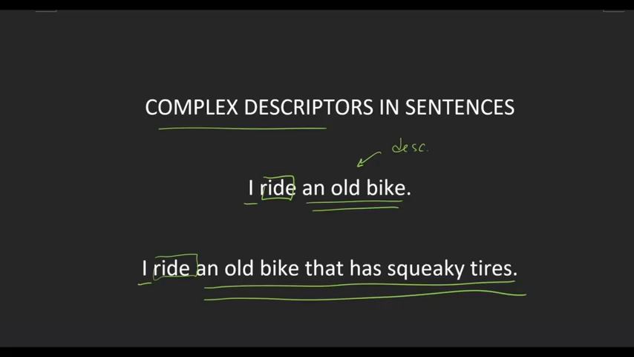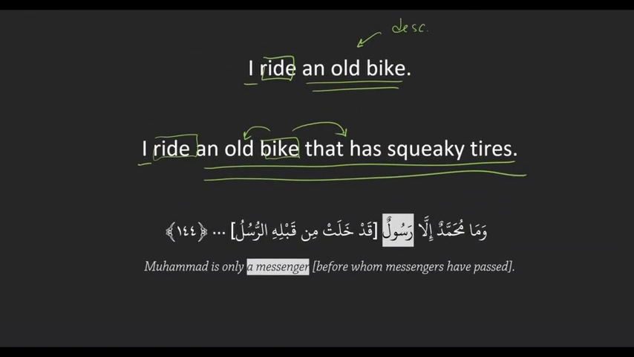And then inside that we have bike, which is being described by old and described as having squeaky tires, right? So it's the same concept. Complex descriptors also play a role in a sentence, and it's considered one single unit, just like any other fragment is considered a single unit. Exactly. So let's look at some examples in Arabic.